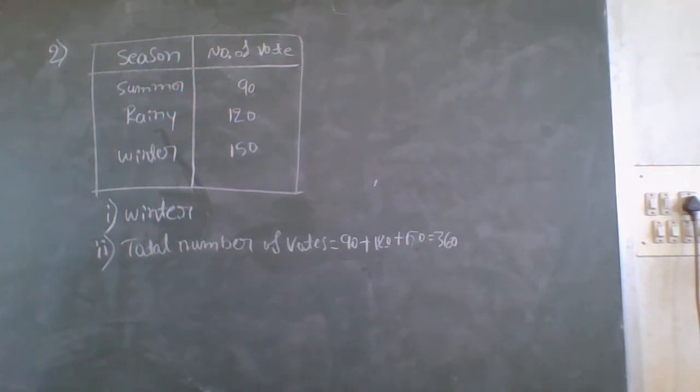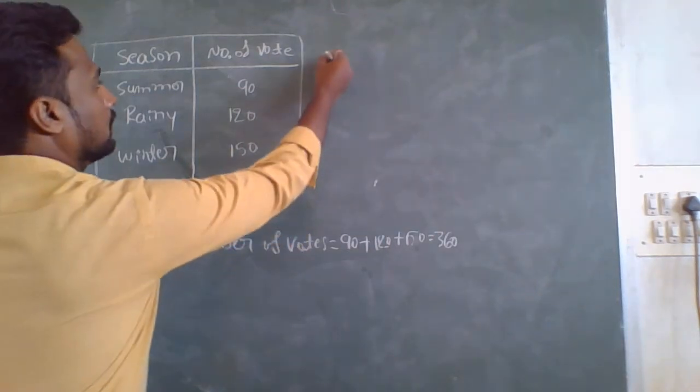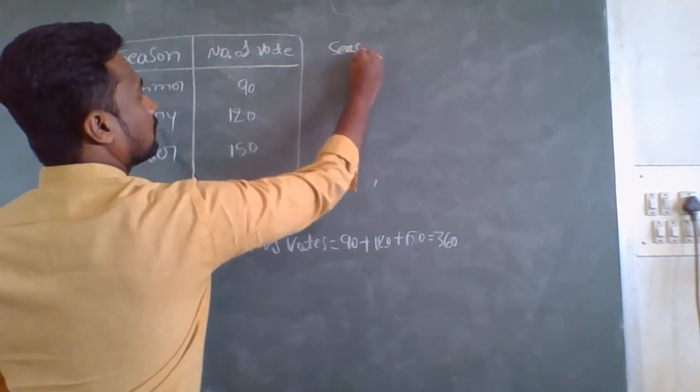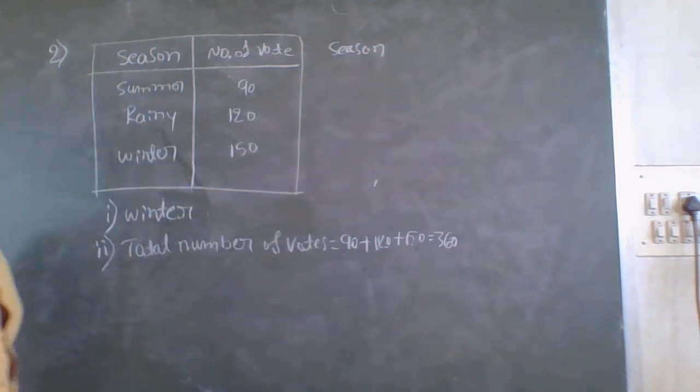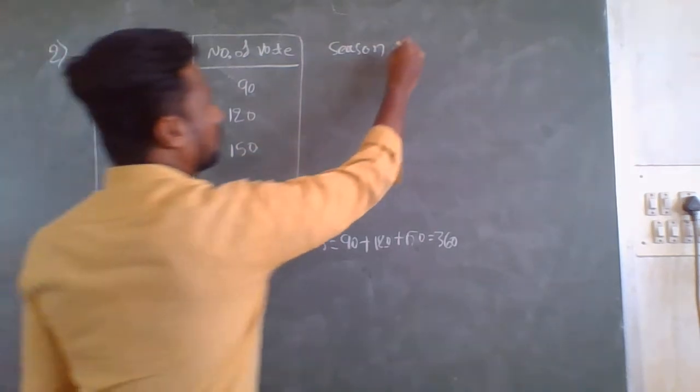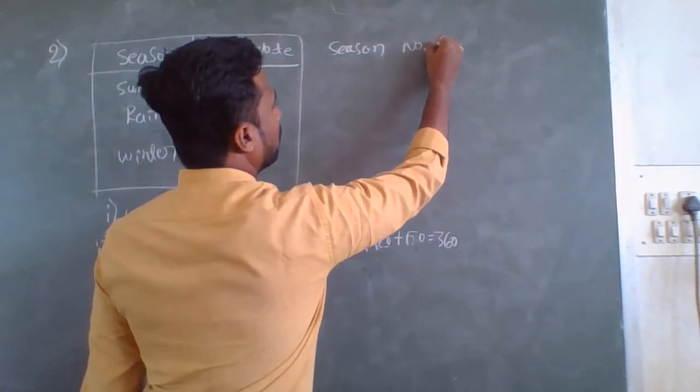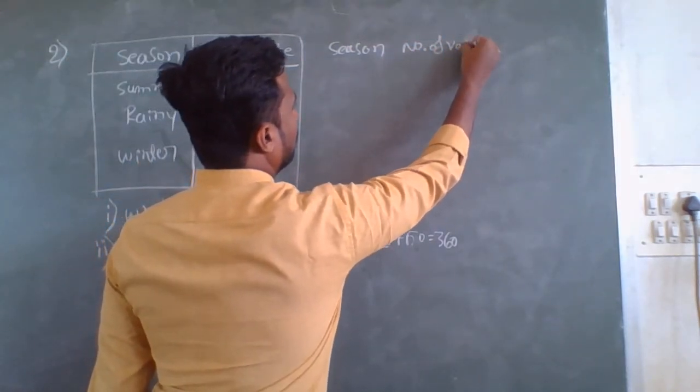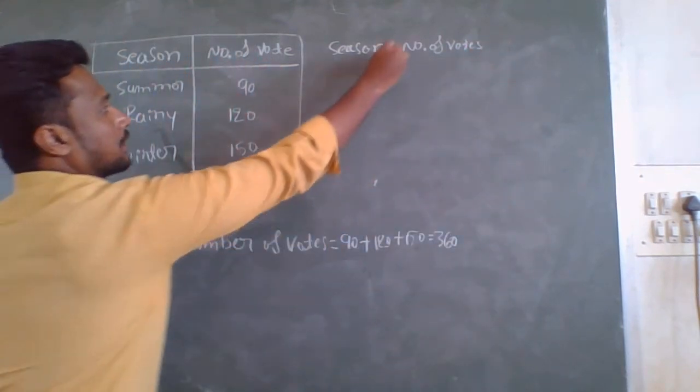So now we have to calculate the central angle for each section. Here I will write season. First we should write season and number of votes, and this is the second column.